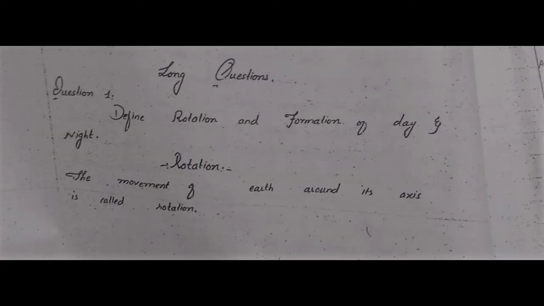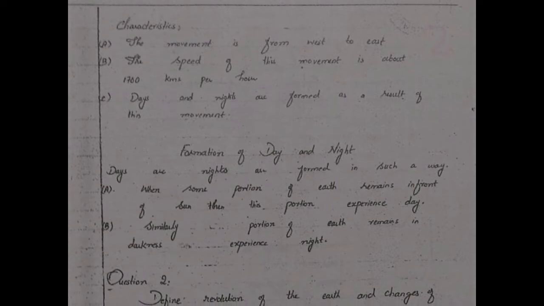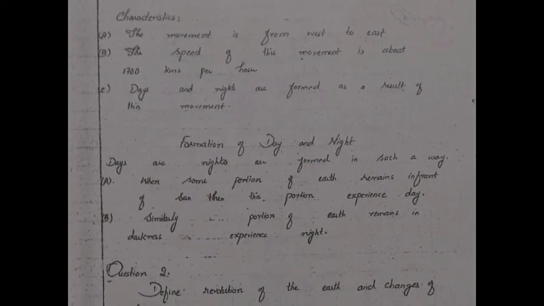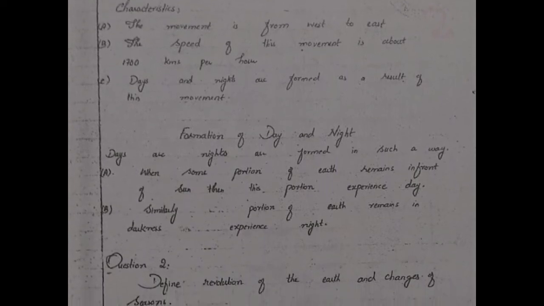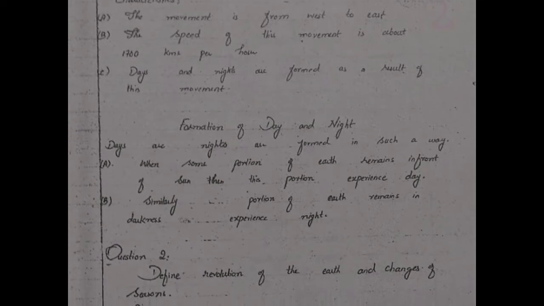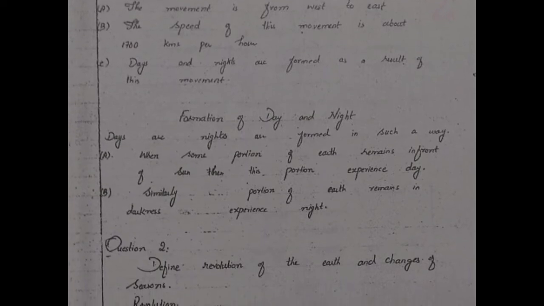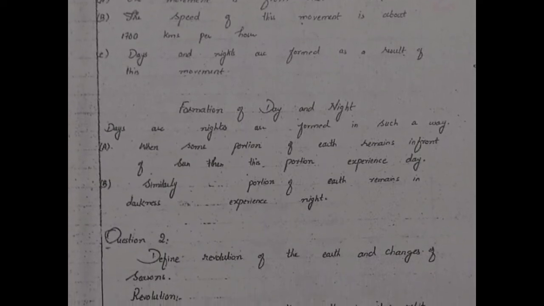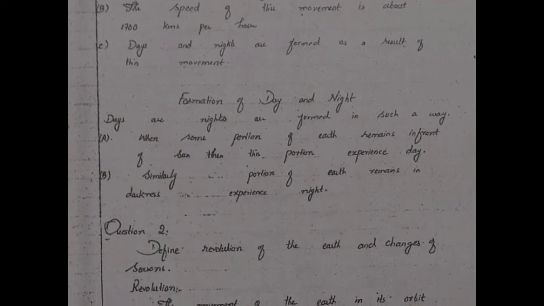So the first question is define rotation and formation of day and night. So first you have to mention what is the definition of rotation. The definition is the movement of Earth around its axis is rotation. There are some characteristics of it. The movement is from west to east. The speed of this movement is about 1700 kilometers per hour. Days and nights are formed as a result of this movement.